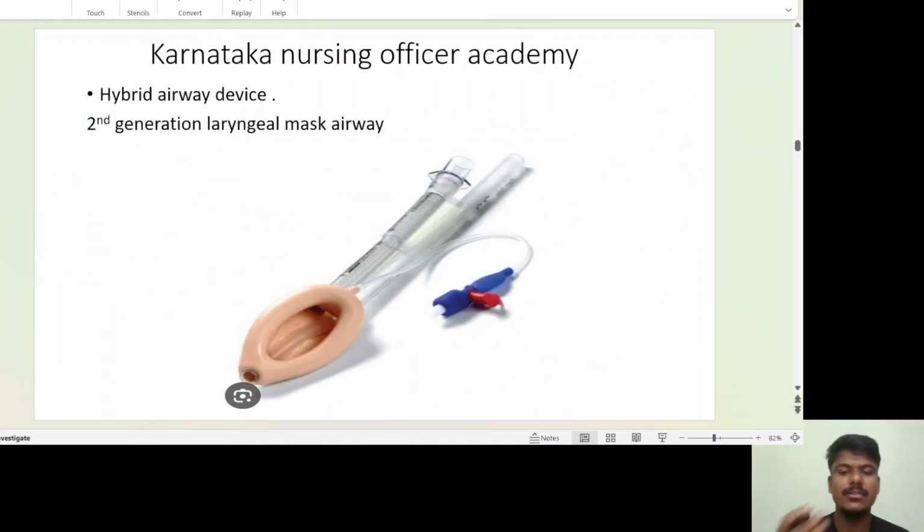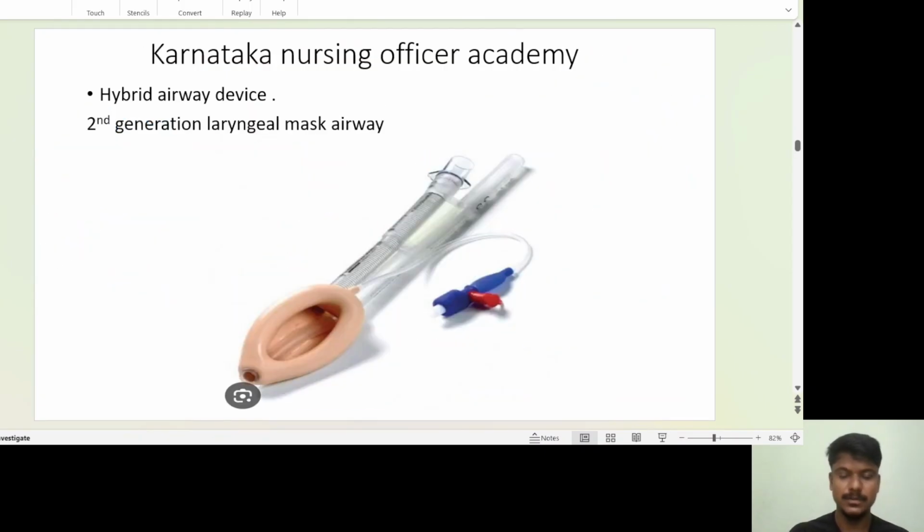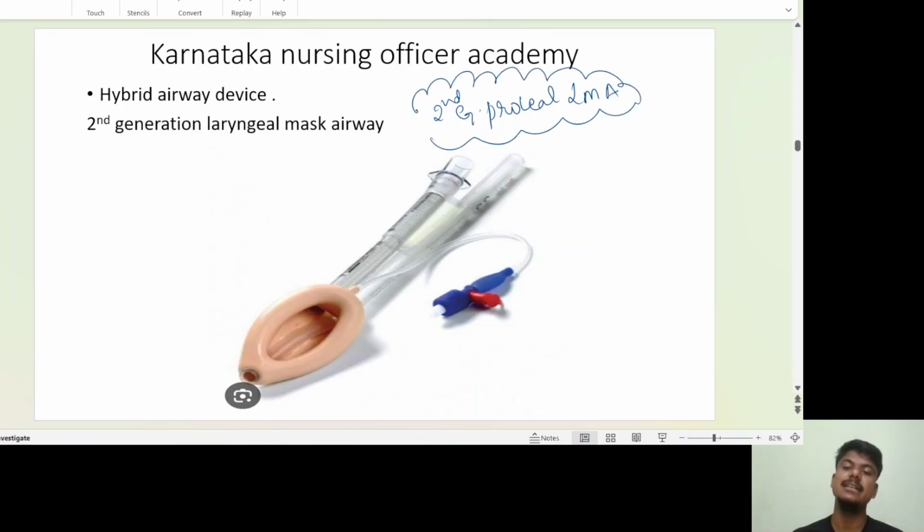If you see second generation, they advanced. They did some work on the LMAs there. And if you see this LMA, you'll have only one tube. This one is second generation, meaning they did some designing, they modified something. The advantage is more here. They made some improvisation and made one more LMA. This one is the second generation LMA. The name of the device is second generation ProSeal LMA. This one is also ProSeal, but it is a second generation.